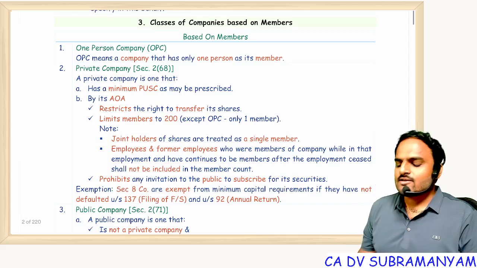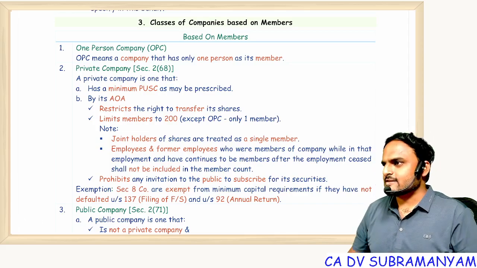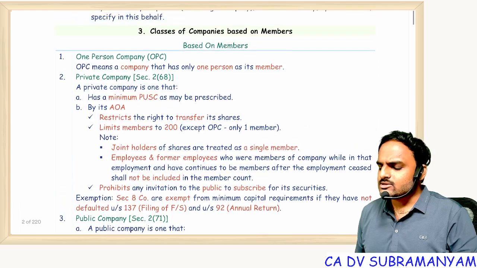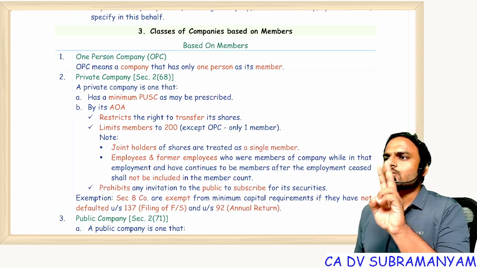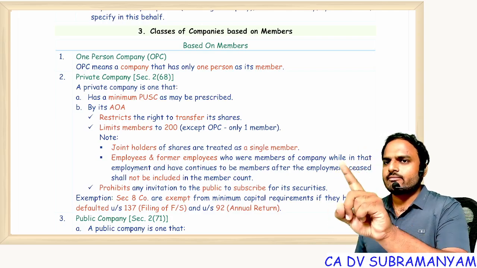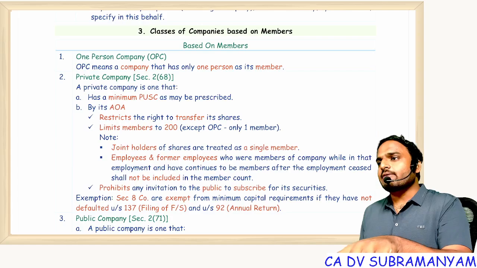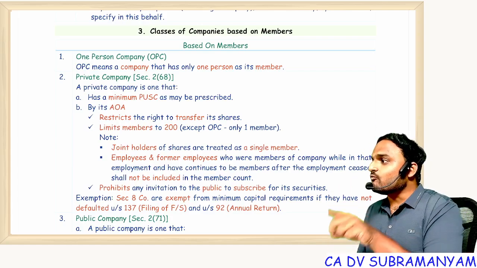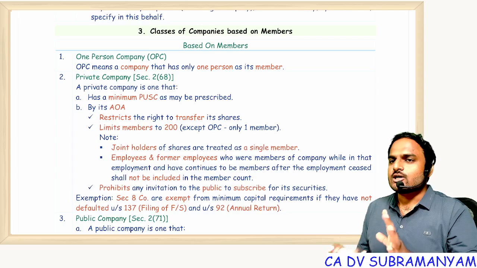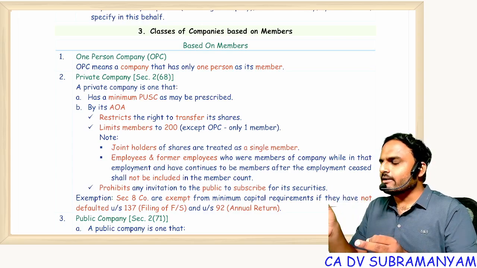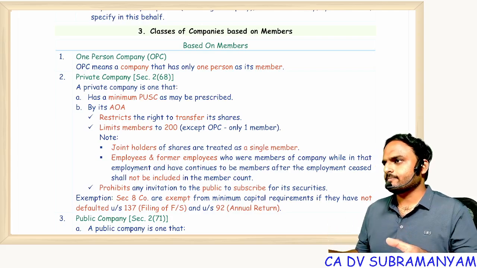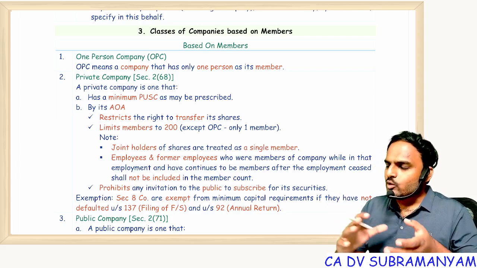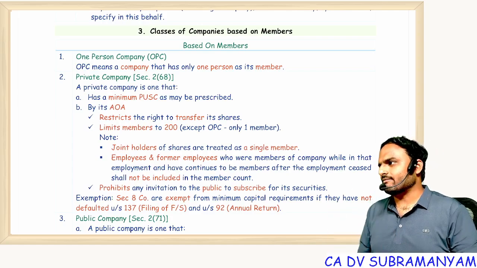Next one, classes of companies based on the members. So how many types of companies do we have on the basis of members? Classification, come on, tell me how many companies we have? 2 companies. It's not 3, it's 2. Private and public. In a private company, if the number of members is 1, then it is an OPC. Now tell me, every OPC is a private company, yes or no? Yes. An OPC can never be a public company. An OPC can become a public company only if the number of members is increased to 7.